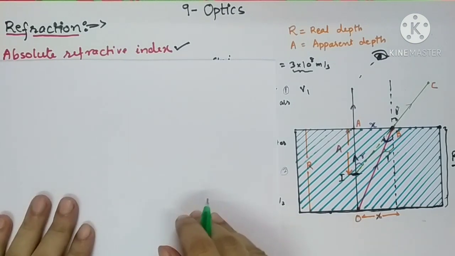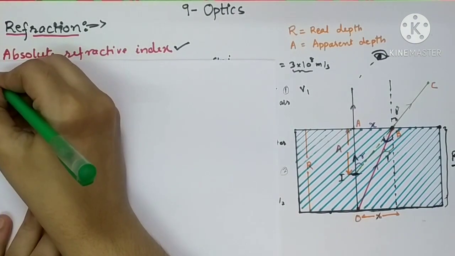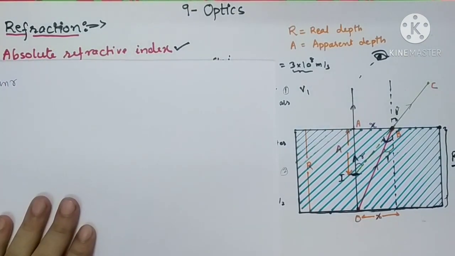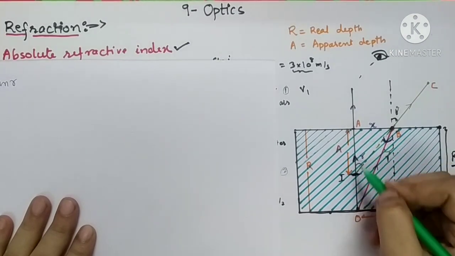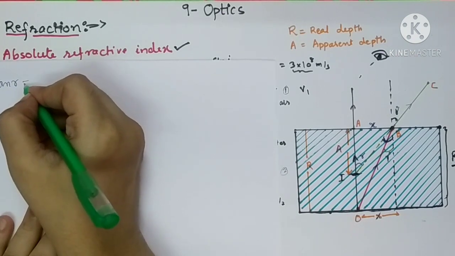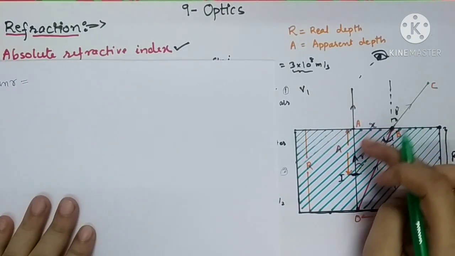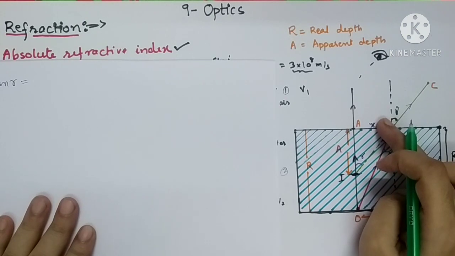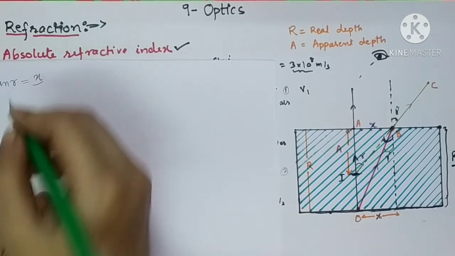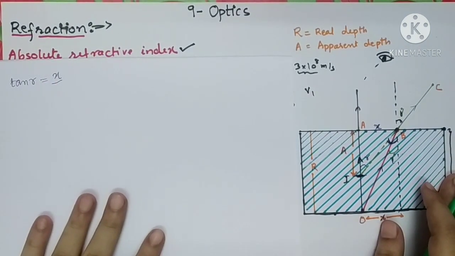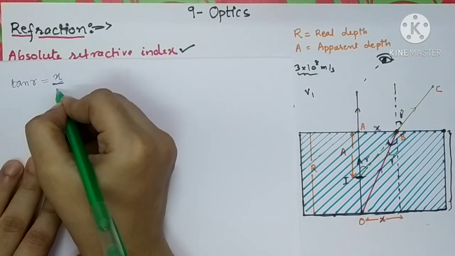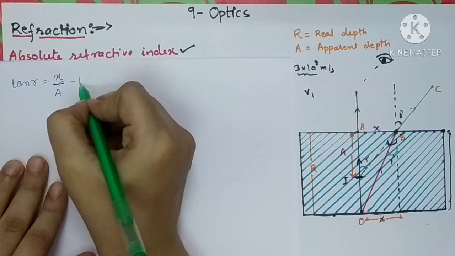So let us write down the formula for tan R, tangent of angle of refraction. See the triangle AIB. Can you write down the formula for tan R? We can write it as opposite upon adjacent. Opposite side is X and adjacent side is A. So tan R can be written as opposite upon adjacent, X upon A. Give this one as equation number 1.